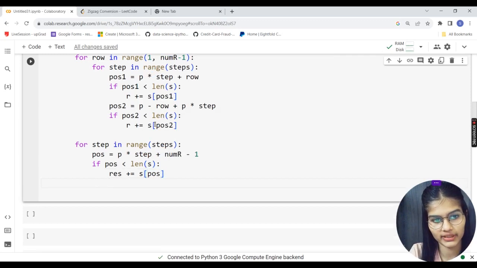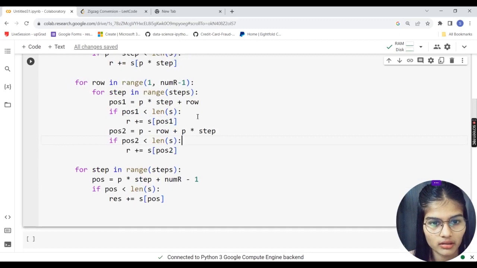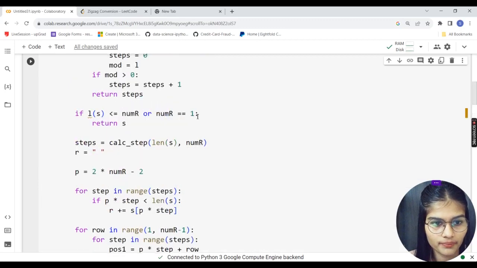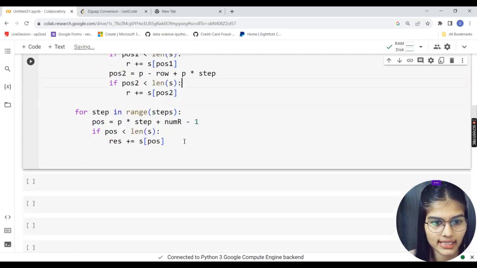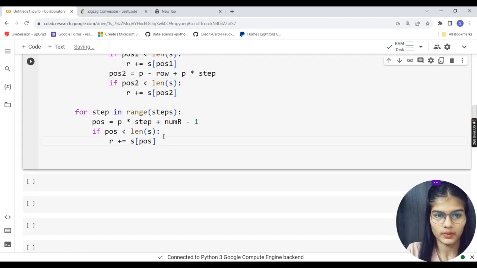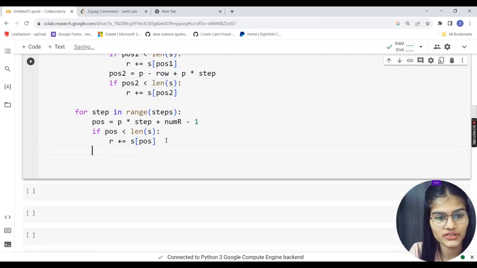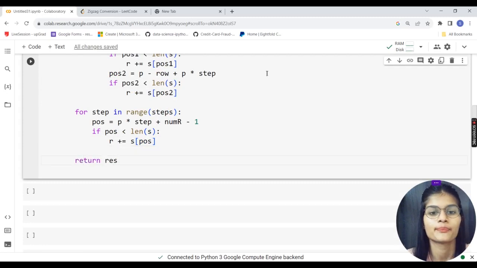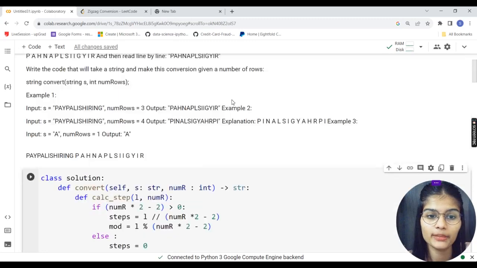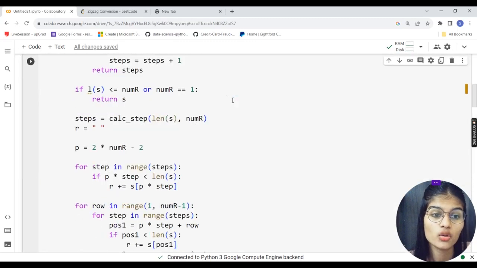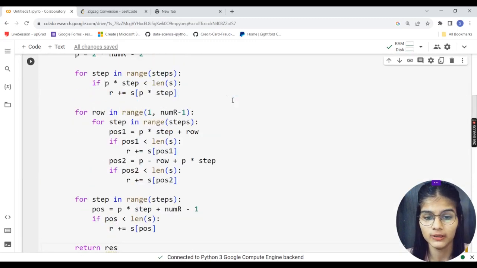Getting down, I would come out of my if condition and my for loop too, and I will just write return res. And yes, that's the complete program for this whole thing.